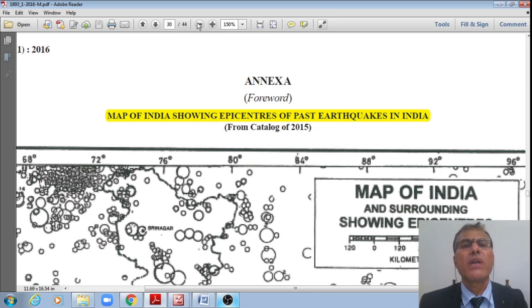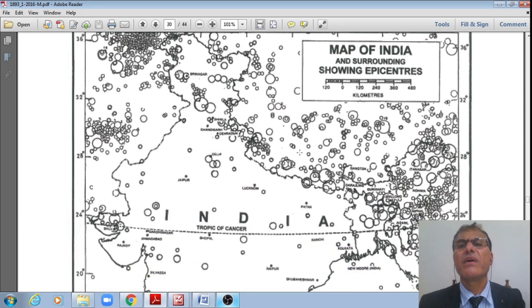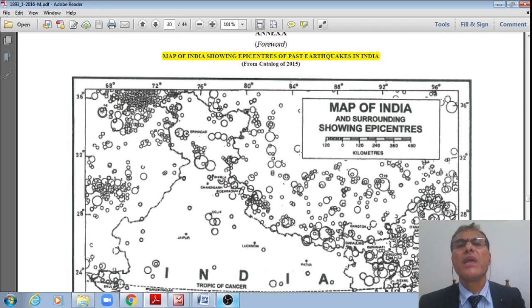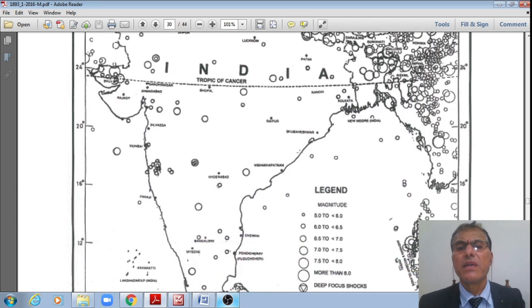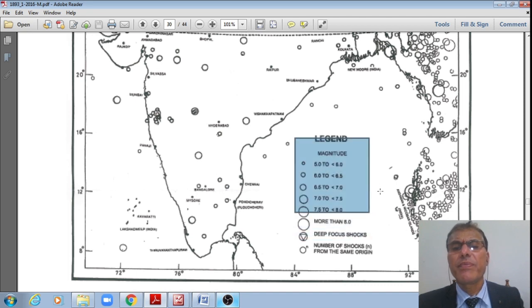Students, now this is the map of India showing the epicenters of past earthquakes in India. It shows the epicenters that have occurred previously, of different magnitudes: 5 to less than 6, 6 to less than 6.5, 6.5 to less than 7, 7 to less than 7.5, 7.5 to less than 8, and more than 8, along with deep focus shocks and the number of shocks.